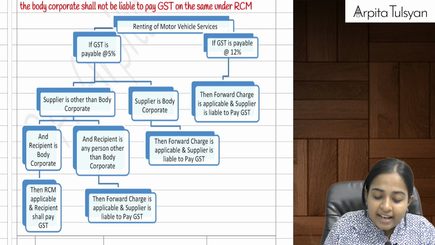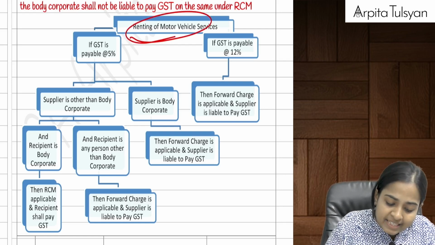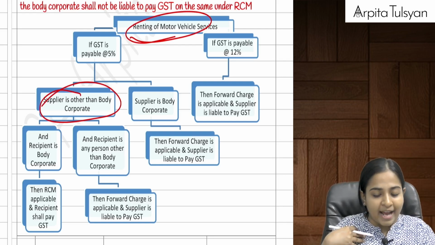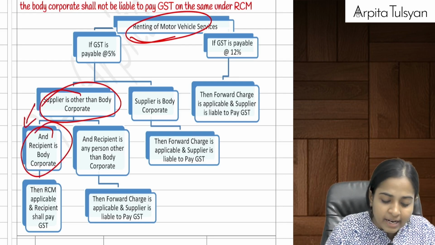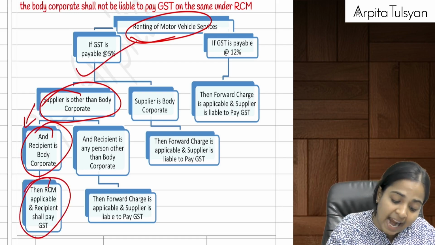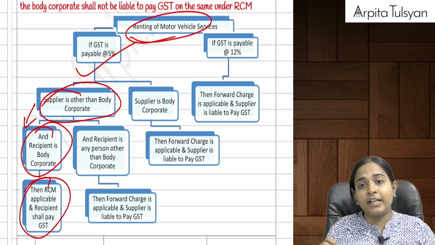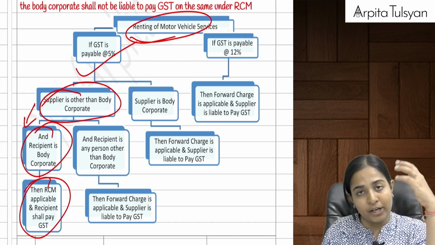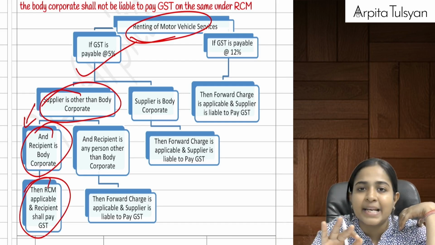In the summary table, renting of motor vehicle: if the supplier is other than a body corporate, a non-corporate providing services to a body corporate, then in that case RCM is applicable and the recipient shall pay GST at the rate of 5%, normal point. Okay, what if the supplier is other than a body corporate and even the recipient is other than a body corporate? Can I say again RCM is not applicable?